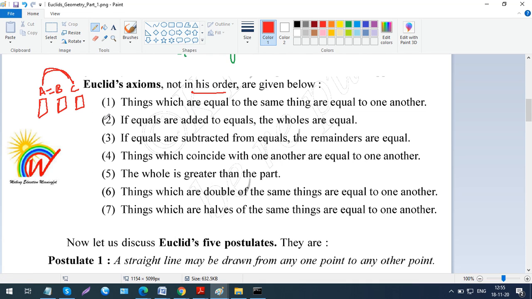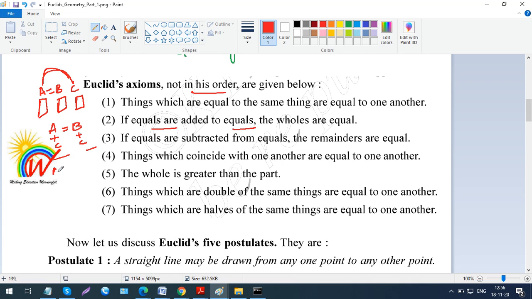Now, if equals are added to equals, the wholes are equal. If 2 equal parts are added to each other, then whatever answer you get will also turn out to be equal. If A and B are equal to each other, that is A equals B, and I am adding some C to both of them, the answer I get will be the same, because A and B are equal and what I'm adding to both of them is again equal. So that's what they say: if equals are added to equals, the wholes, in the sense the answers we get, will also be equal to each other.